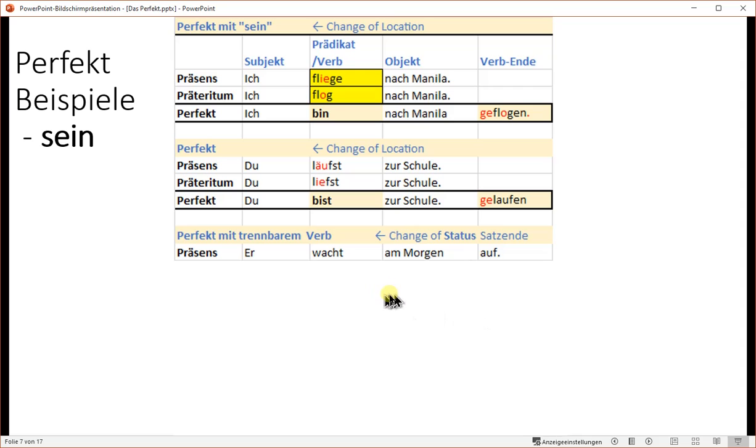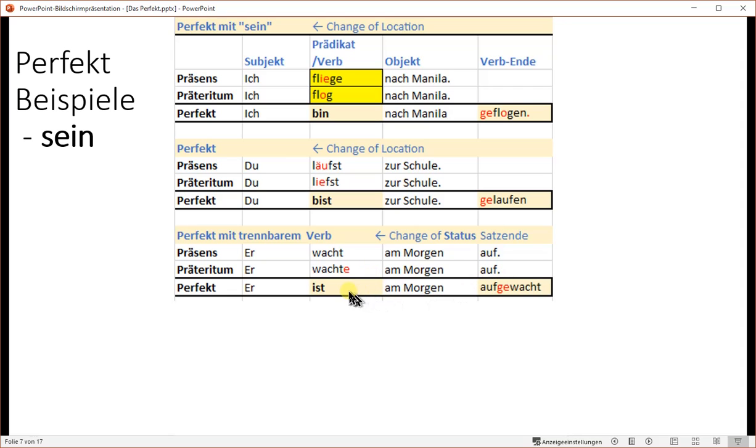Now with a splittable verb. Wacht am Morgen auf. Präsens, the prefix is at the very end. Wachte am Morgen auf. Prefix is at the very end in Präteritum also. Ist am Morgen aufgewacht. The ge is in the middle because this is a splittable verb.